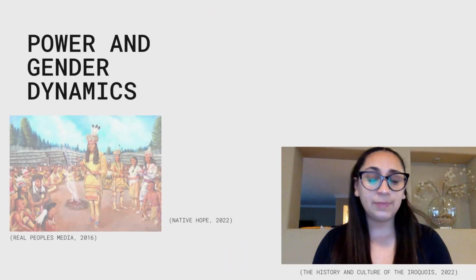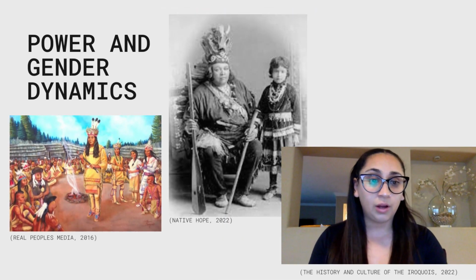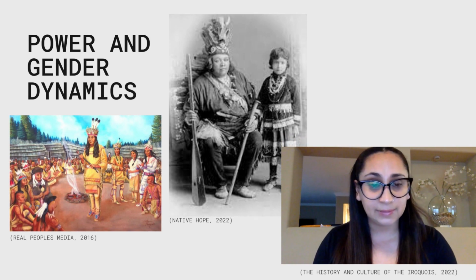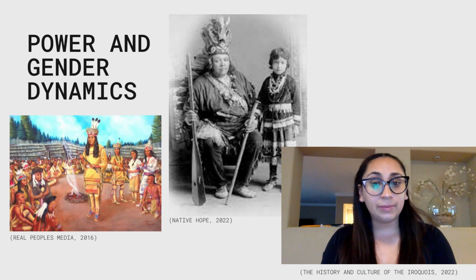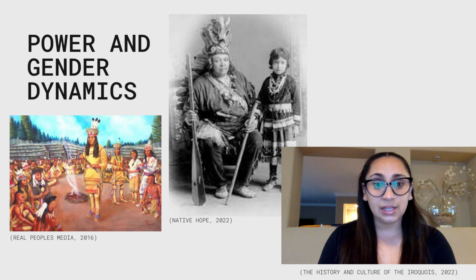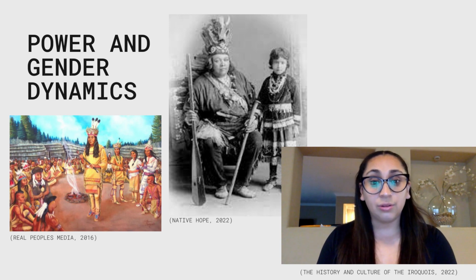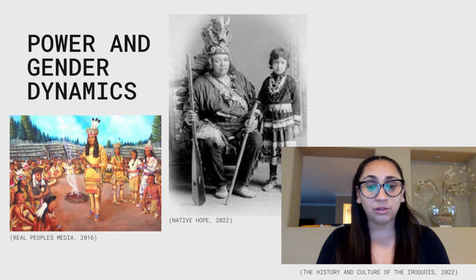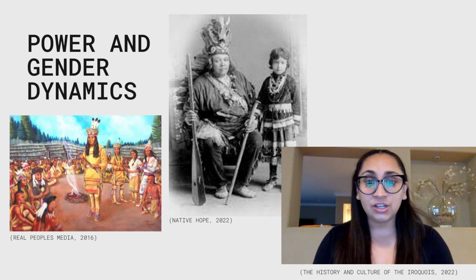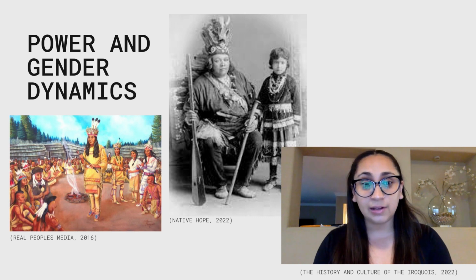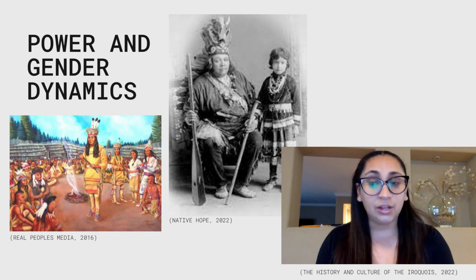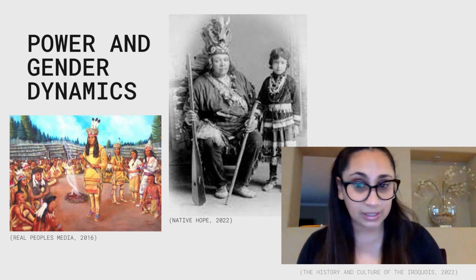An example of these power and gender dynamics are the Iroquois Confederacy, a group of five separate tribes from the East Coast in present day upstate New York and Ontario. They had a matrilineal kinship system. This meant that the tribe traced their family lineage through the mother. The women in these tribes held honored roles like the clan mother, who was a leader, and she would choose who could join their advisory council and even how food would be distributed amongst them. In other words, she held a very powerful and respected role.